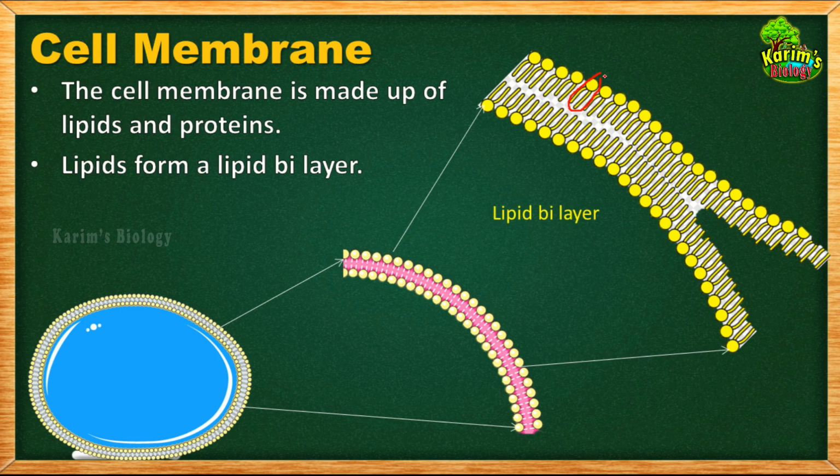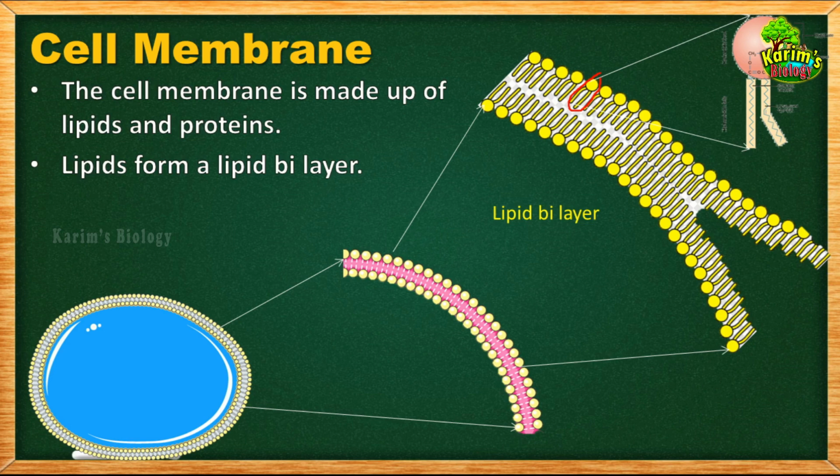Now let us try to understand the structure of a single lipid molecule. If you enlarge a single lipid molecule, this is how it appears. I told you, there is a head. This is called the glycerol head, and there are two tail-like structures here. These are called fatty acid tails. So a single lipid molecule is made up of a head, which is glycerol, and two long chain-like structures called fatty acid chains. So that's about the arrangement of lipids in a cell membrane.